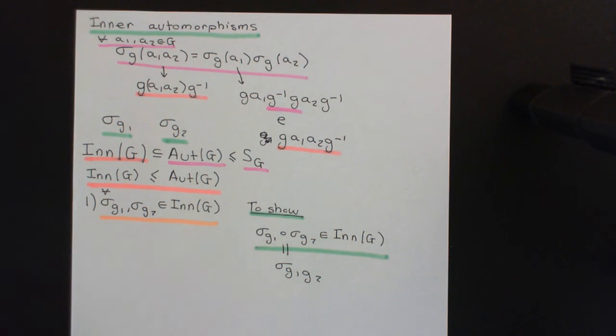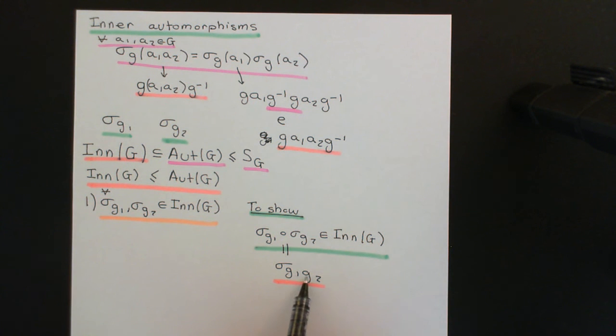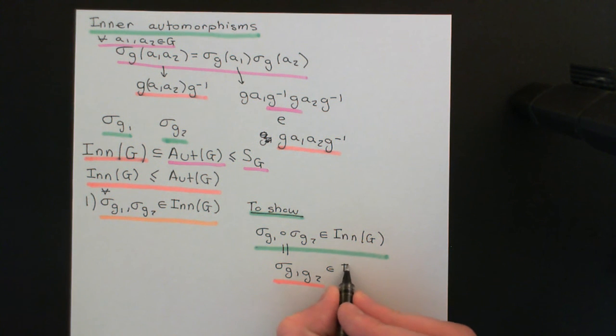So I can instantly say that sigma G1 composed with sigma G2 is going to equal sigma of G1 composed with G2, where G1 and G2 are composed in the group composition table. Of course this is an inner automorphism because this is a set permutation associated with an element of the group, G1 composed with G2. So I've proven that if you take any two inner automorphisms of G and compose them together, you end up with another inner automorphism of G. So this subset of inner automorphisms of G is in fact closed under composition.